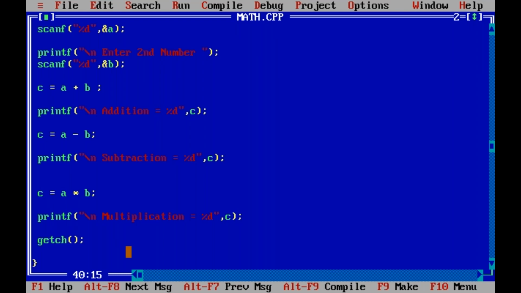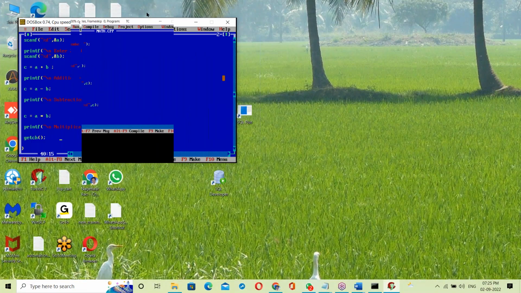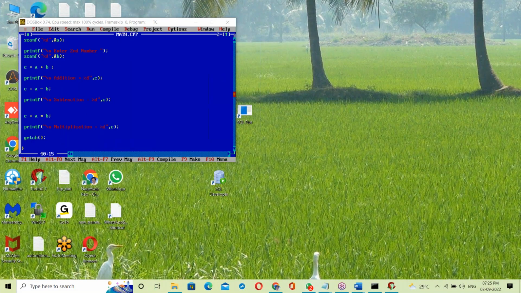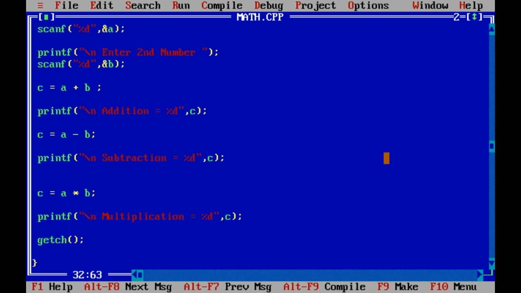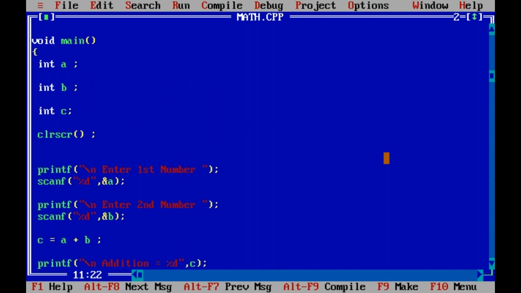What happens here? Let us see. Suppose some mistakes in the program. Suppose here a semicolon is missing. In scanf, a comma is missing.